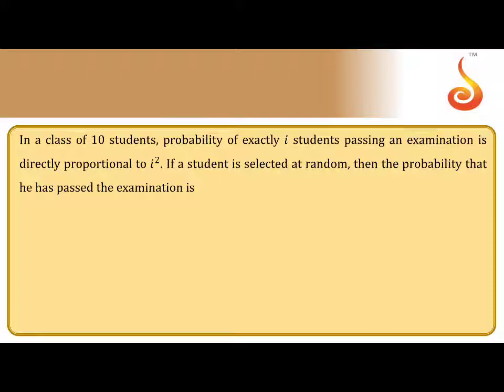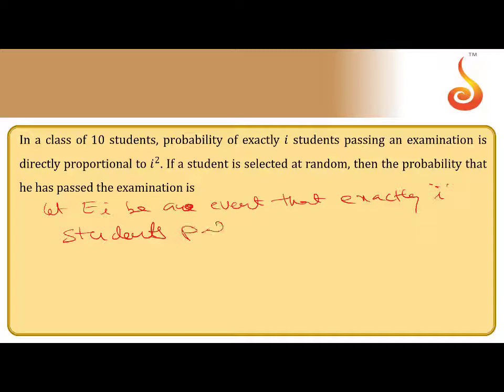So now, let A_i be the event that exactly i students pass an examination.